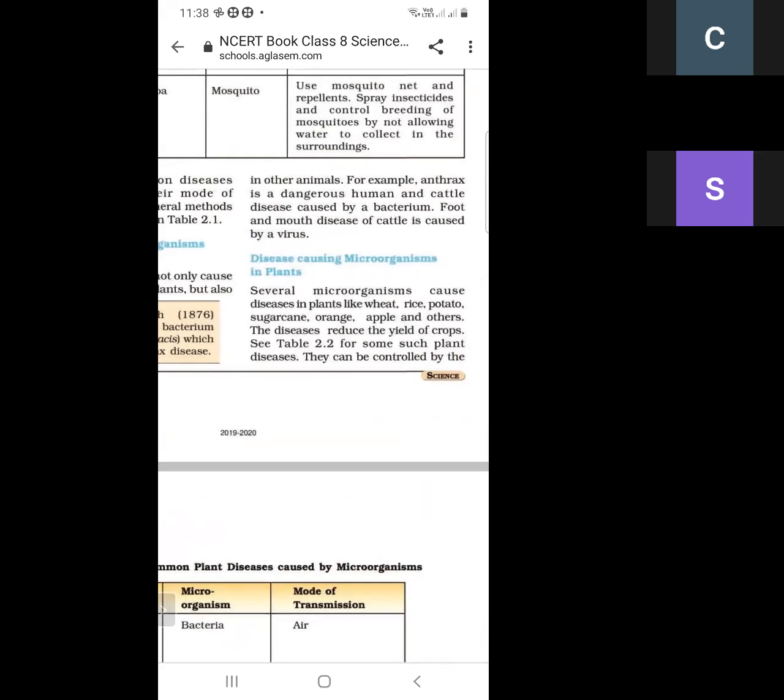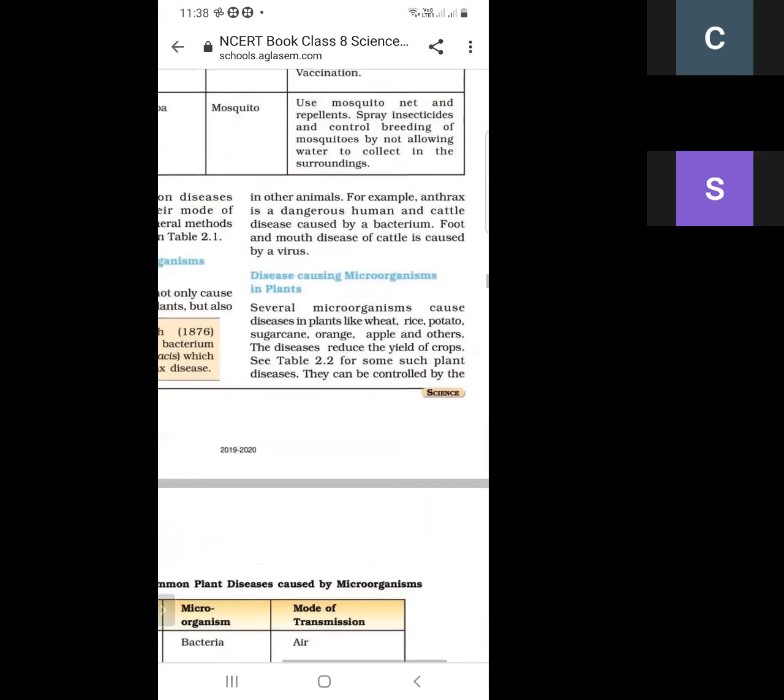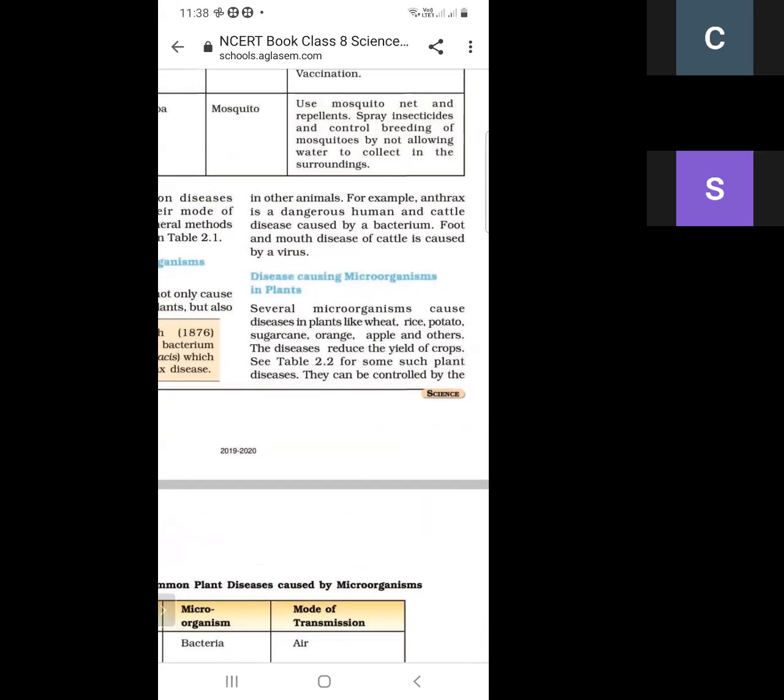So microorganisms create disease in plants as well as in animals. In animals, there are two types of disease. First is anthrax, and second is foot and mouth disease.